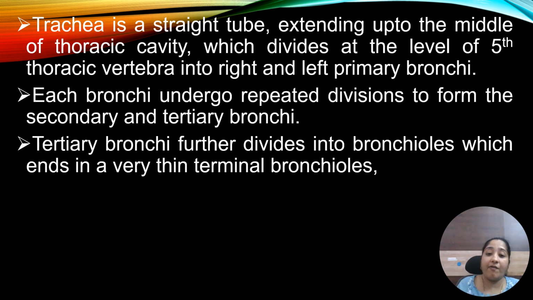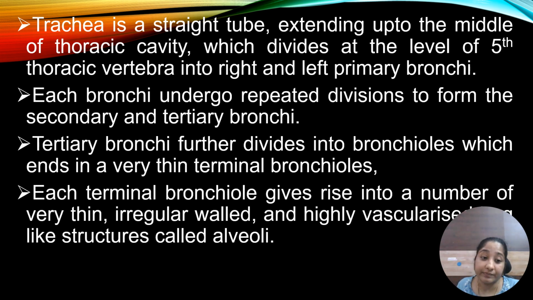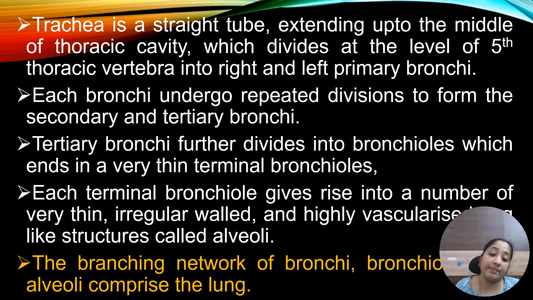At the end, very thin terminal bronchioles are formed. Each terminal bronchiole gives rise to a number of very thin, irregularly walled and highly vascularized sac-like structures called alveoli.